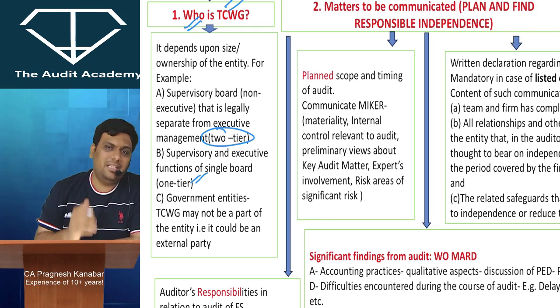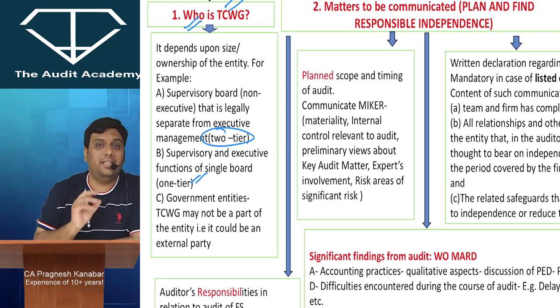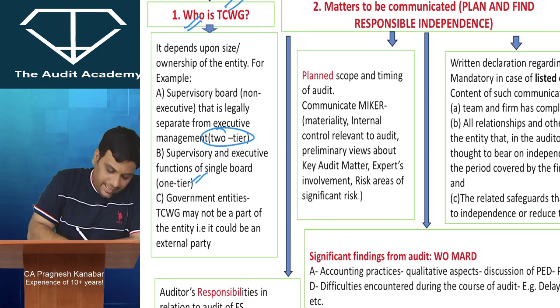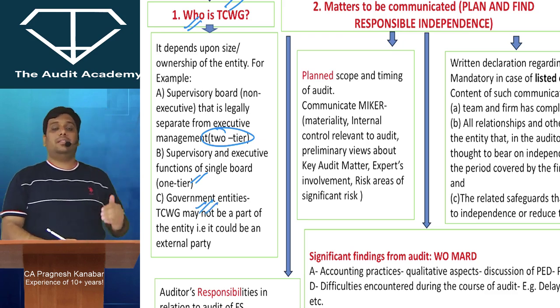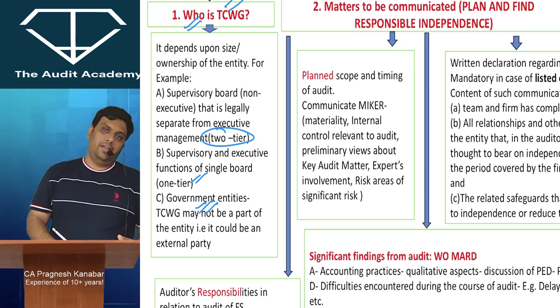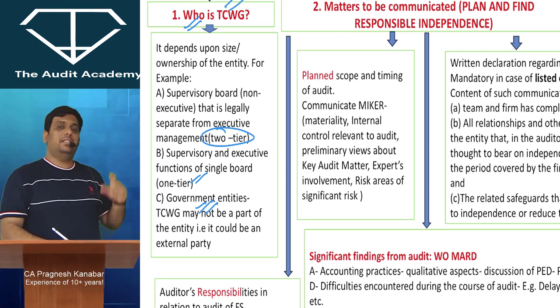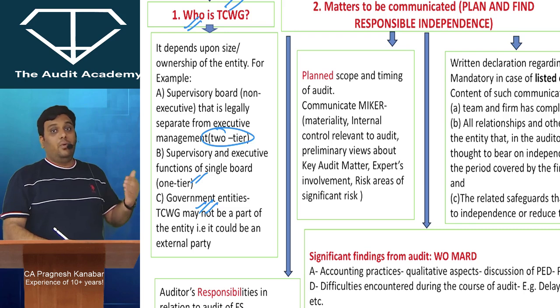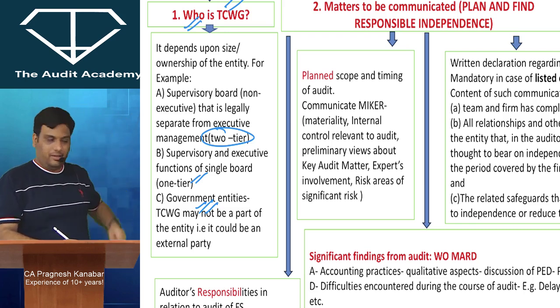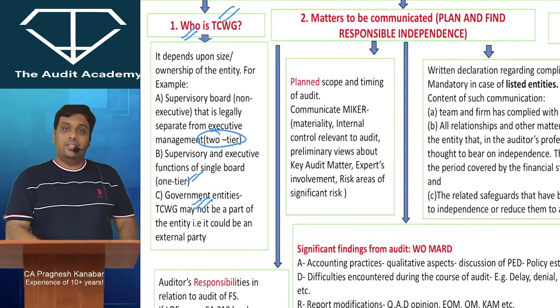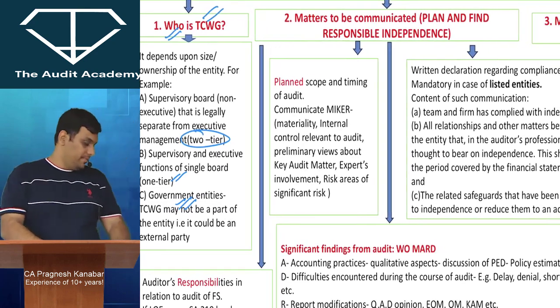That means management and TCWG, everything is handled by the same board of directors. And then in government entities specifically, TCWG could be a person external to the entity. For example, if Indian Railways has a CEO, CFO and so on, then who is TCWG of Indian Railways? The Railway Ministry, which is external to the entity. So please be careful with these 3 points about who is those charged with governance.